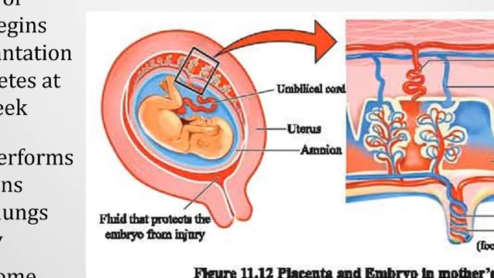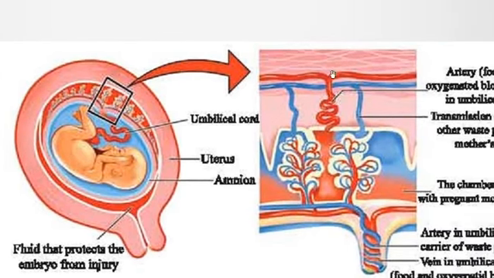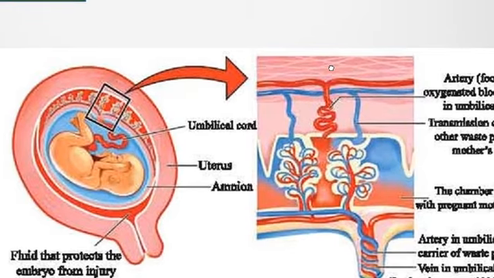And this fluid is enclosed by a thin membrane called amnion. And now we will describe the function of the placenta. What is the function of the placenta for the development of the fetus or embryo?